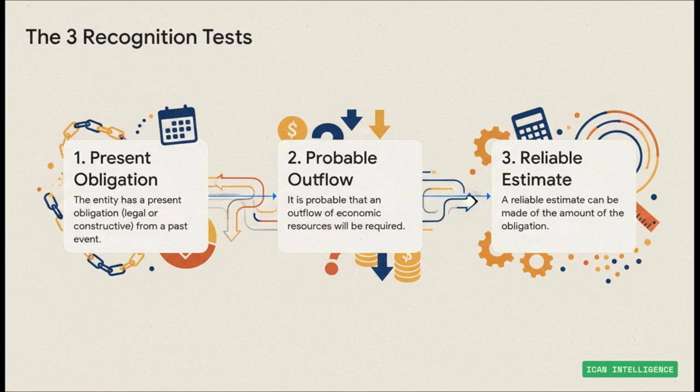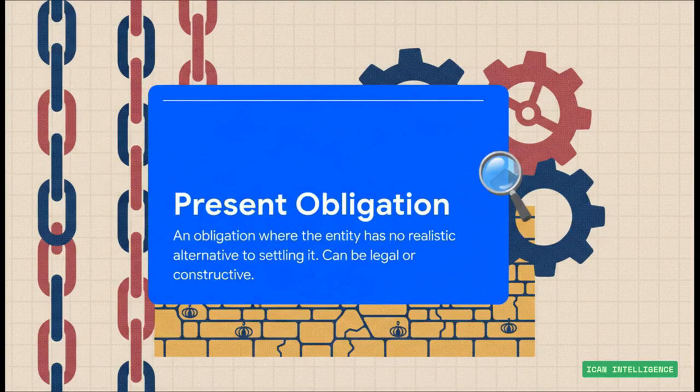1. Is there a present obligation that came from a past event? 2. Is it probable that you're going to have to pay out some cash? And 3. Can you make a reliable estimate of how much? Let's unpack each one. Let's tackle that first one, a present obligation. Now, this isn't about something you might have to do down the road. It's a real, unavoidable duty you have right now at your reporting date.